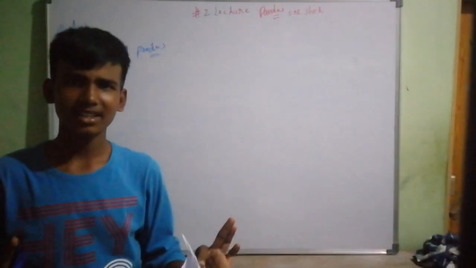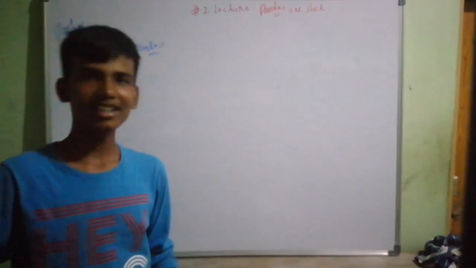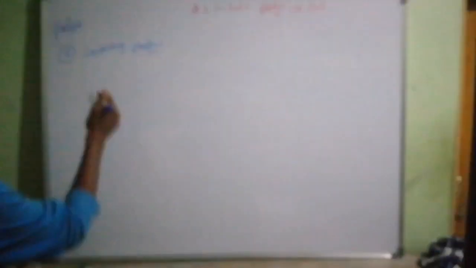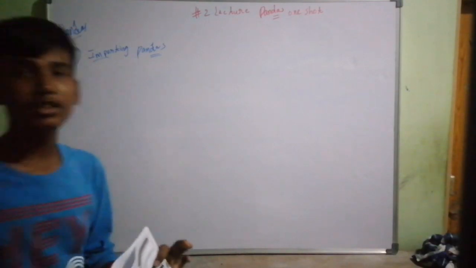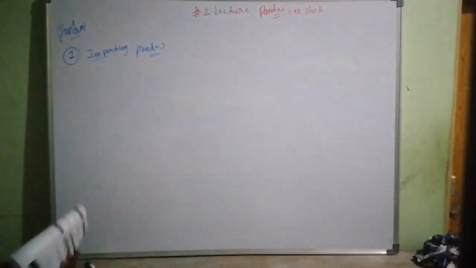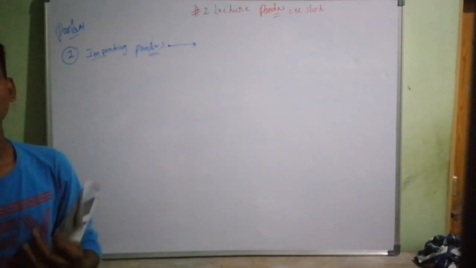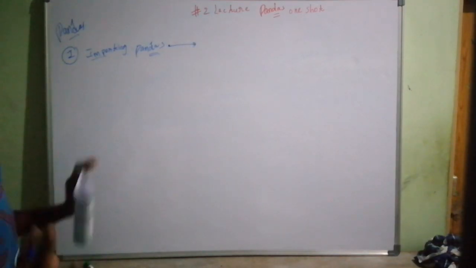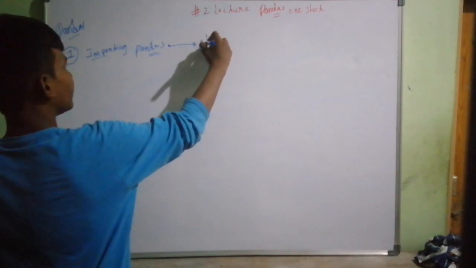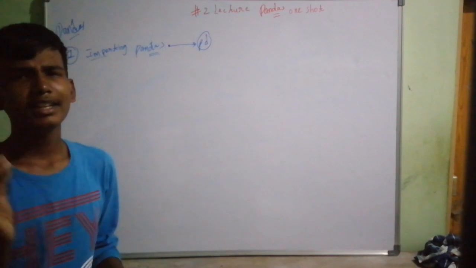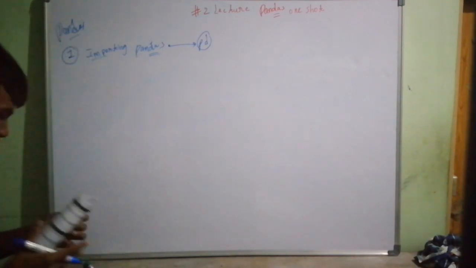First, import pandas. For example, if you wanted to use the charger, are you able to use the charger without having the charger? This question is foolish. You have to get the charger first. That means you are importing the charger first and then using it. So first we are importing pandas. You could actually put a name like Chotu the panda, but we're going to be using these pandas as pd. We're going to be calling these pandas with a nice name, pd.